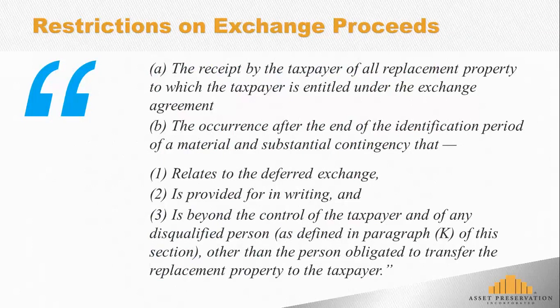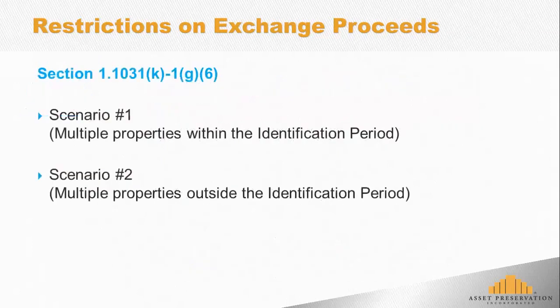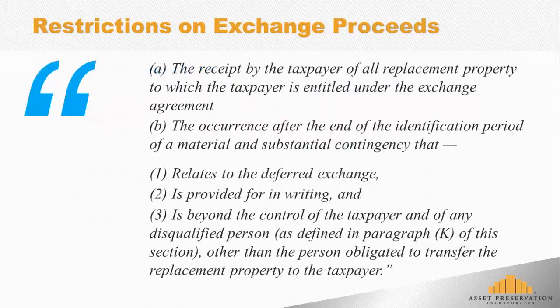So some comments and concerns that sometimes we hear from taxpayers: well, I'm going to pay taxes anyway. How come you can't give essentially the money you're holding on my behalf back to me? Well, a qualified intermediary can't, because Section G6 of the exchange agreement, which was executed by the taxpayer and the qualified intermediary, states taxpayer has to receive all replacement property that they're entitled to under the exchange agreement.